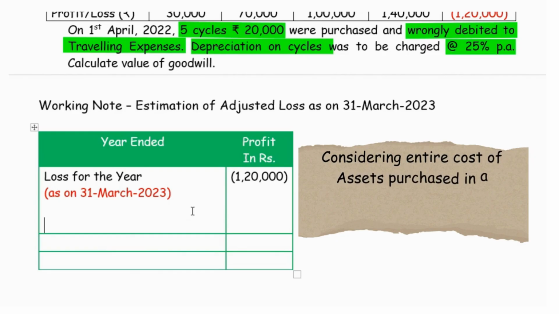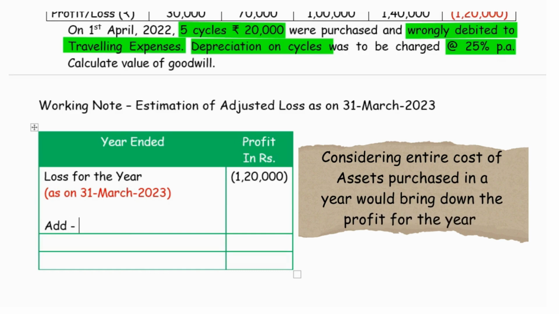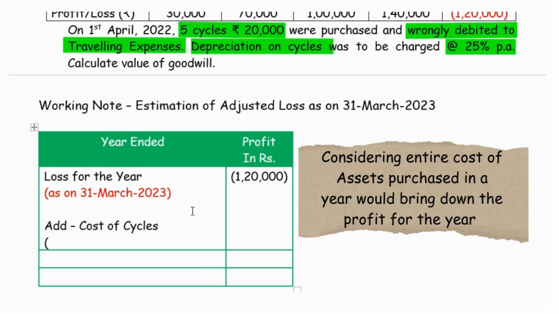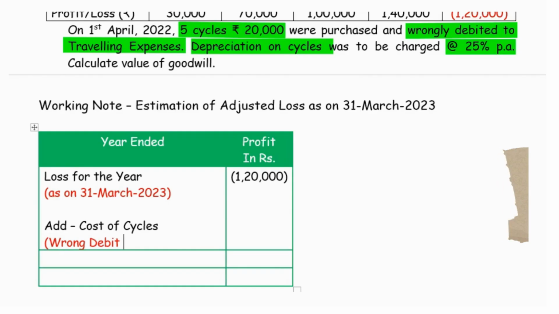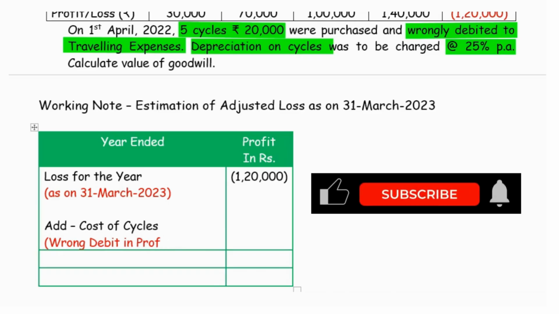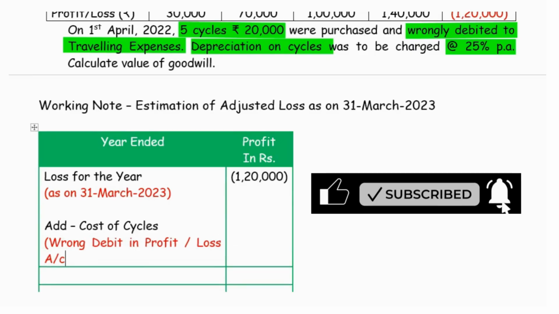And what we are doing is adding back the cost of cycles. This would have brought down the profit, so we are adding back the entire cost of the cycles purchased, the wrong debit in the profit or loss account.